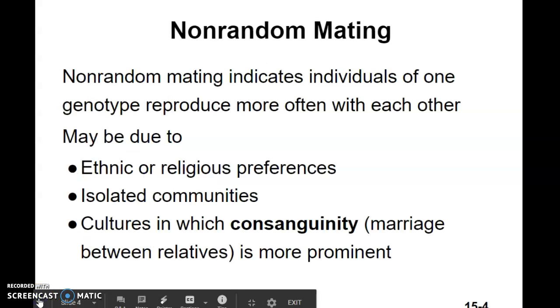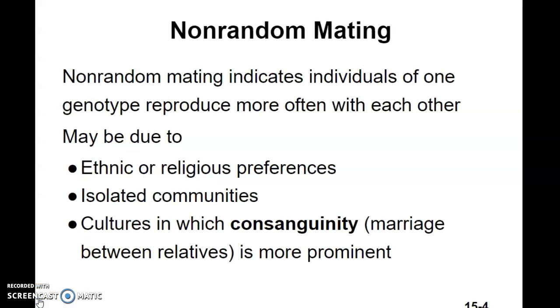All right, so in terms of non-random mating, this indicates that individuals of one genotype reproduce more often with each other. Sometimes it's to do with ethnic or religious preferences. Sometimes you're in an isolated community, with only so many people you can go out with.